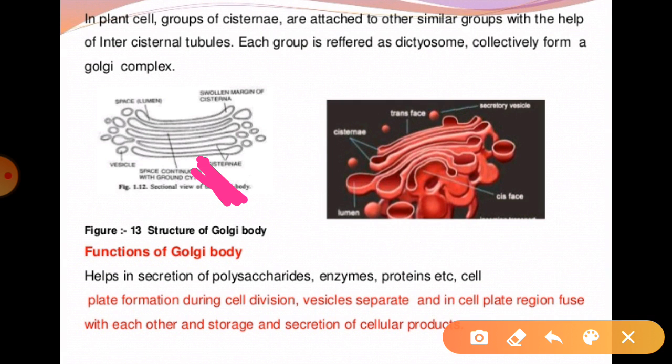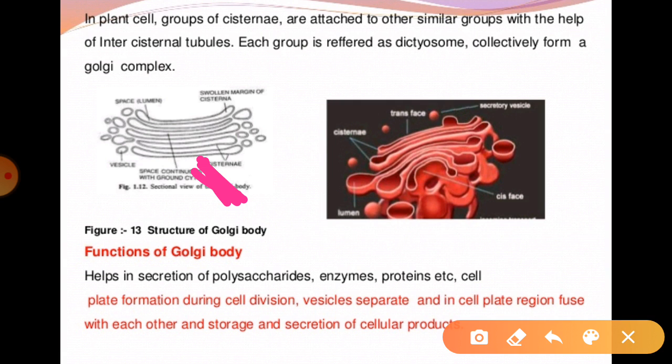Whenever the smooth endoplasmic reticulum gives off some secretion, the Golgi apparatus cis face is able to absorb those secretory materials.